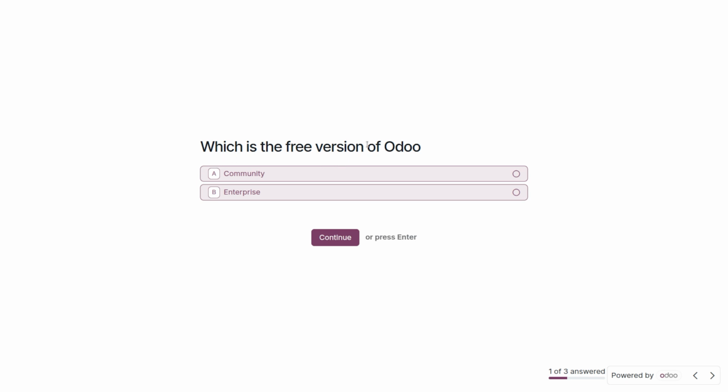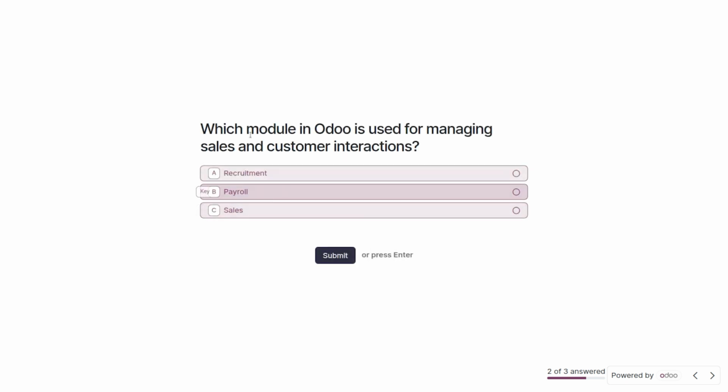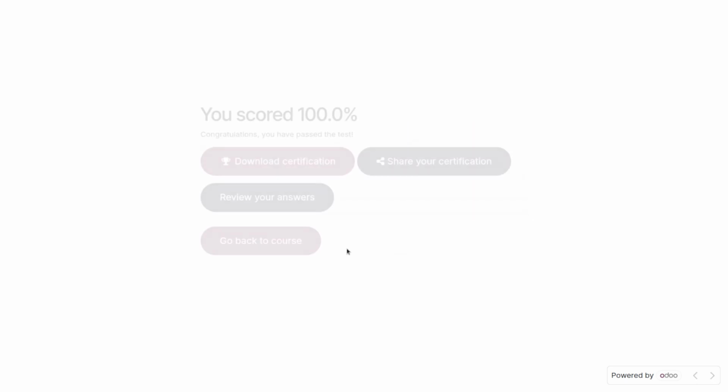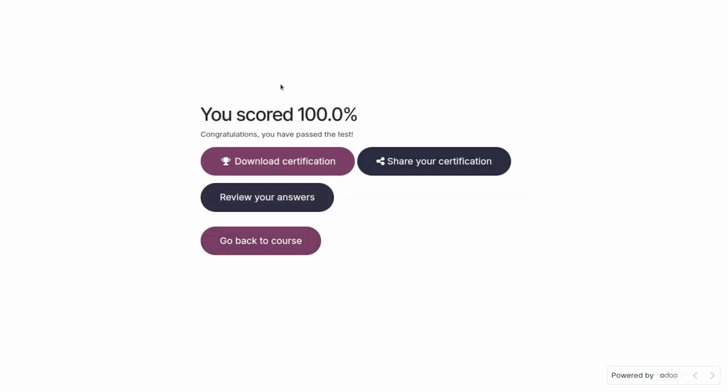Then, which is the free version of Odoo? We can choose the correct answer. The next question will be displayed: which module in Odoo is used for managing sales and customer interaction? We can choose the correct answer. Then we can click the submit button. Then you have scored 100%. Congratulations, you have passed the test, and we have the option to download the certification.